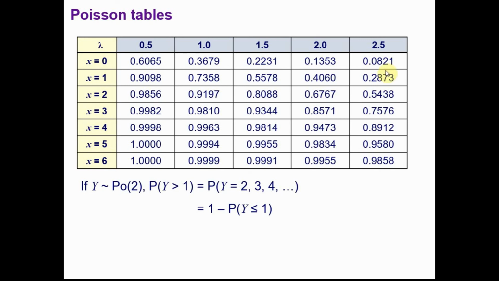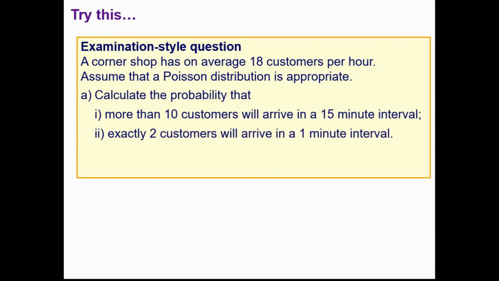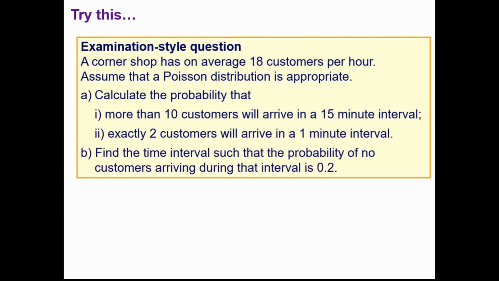So for this one, lambda is equal to 2, and we want the probability that y is less than or equal to 1, sorry, y in this case. So it's going to be this value here, and we're going to subtract that from 1, so it comes out to be 0.594. Have a go at this question here using the Poisson tables and see how you get on.